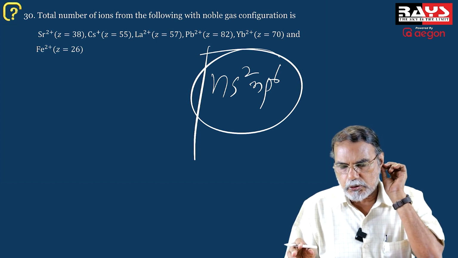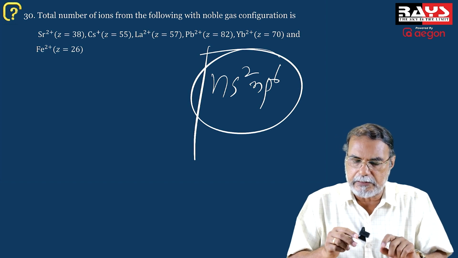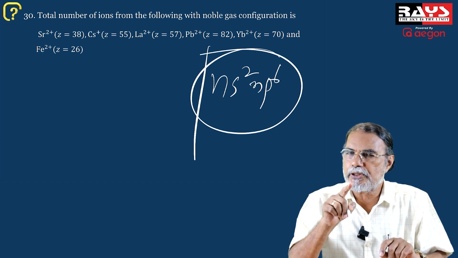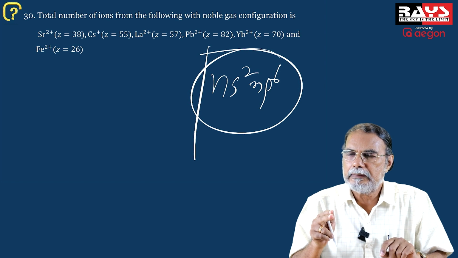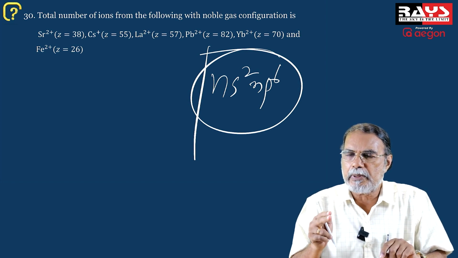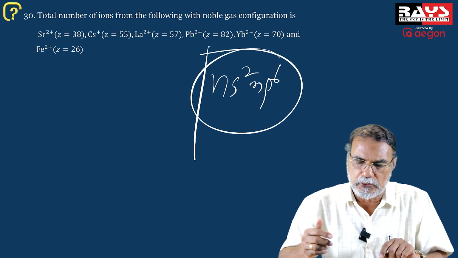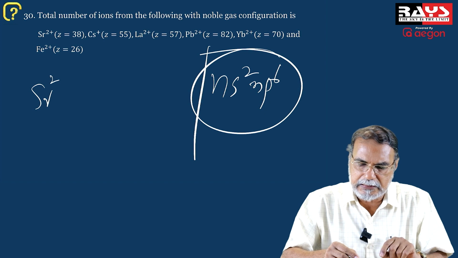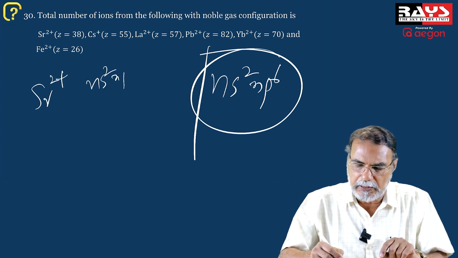And certain values, it's very easy to remember these values. For strontium 2+, strontium atomic number is 38, and we know that strontium is a second group element. So when strontium loses those 2 electrons, obviously the number of electrons will be same as the number of electrons in the preceding inert gas. So Sr2+ has an inert gas configuration ns2np6.